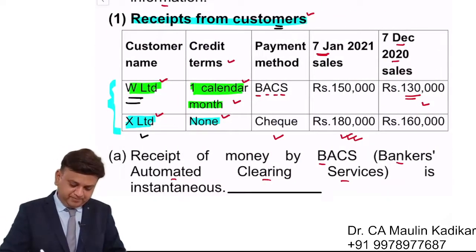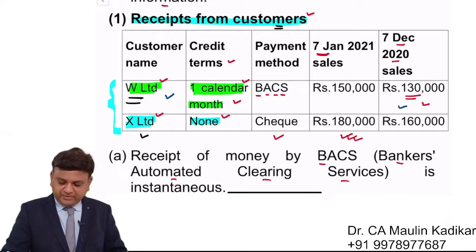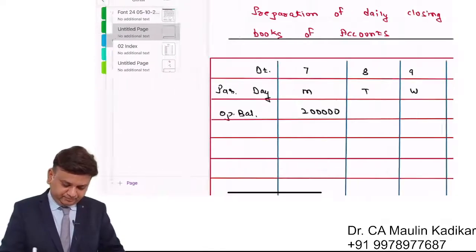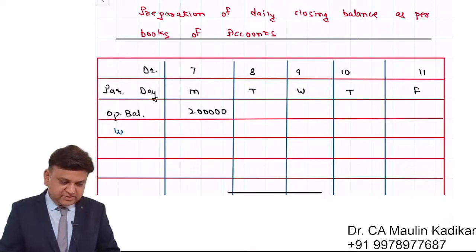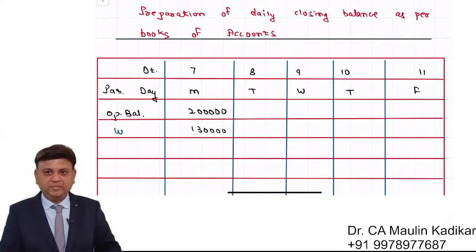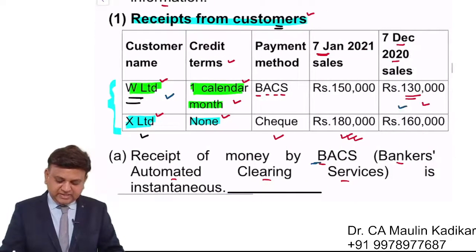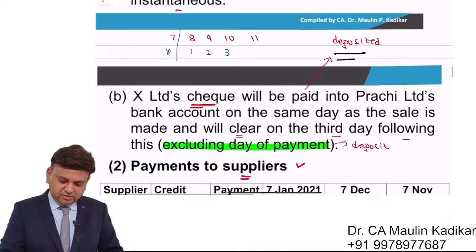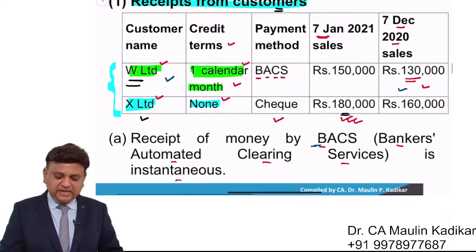For W Limited, we will consider 1,30,000 on 7th itself because the payment is by BACS. And for customer X, the check has been deposited on 7th, so we are required to consider the effect on the 7th itself, and the amount will be 1,80,000.